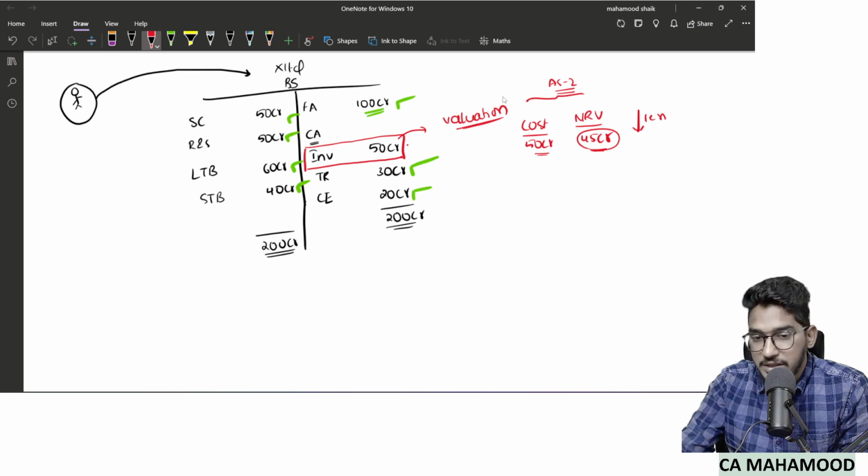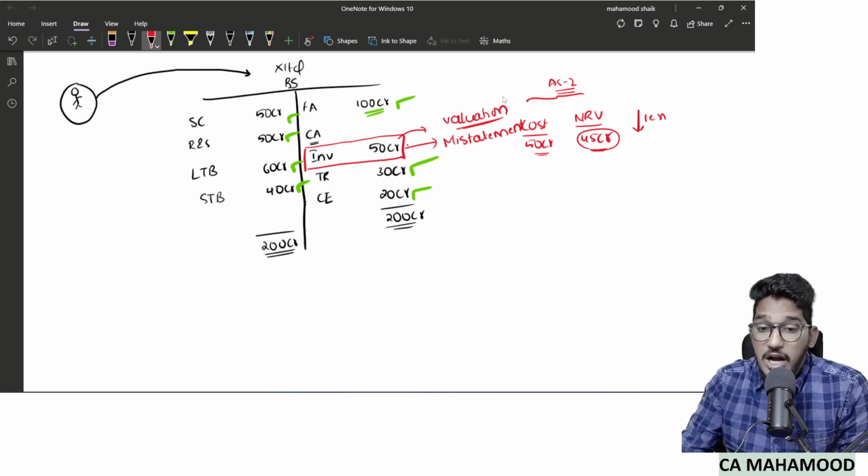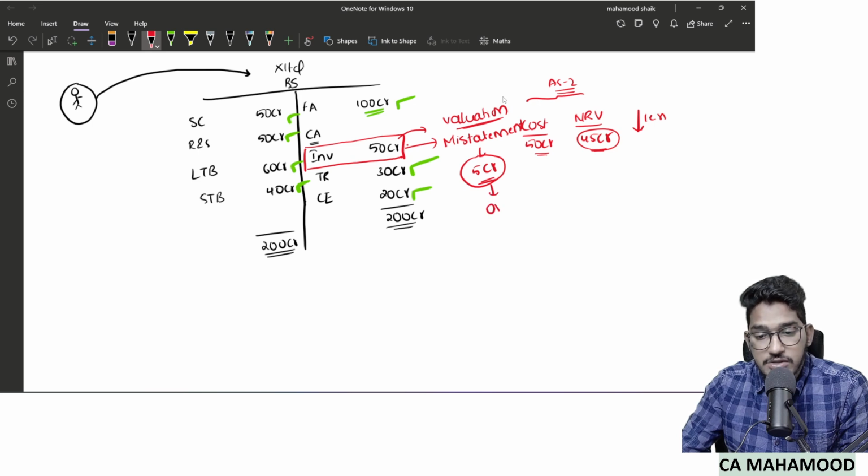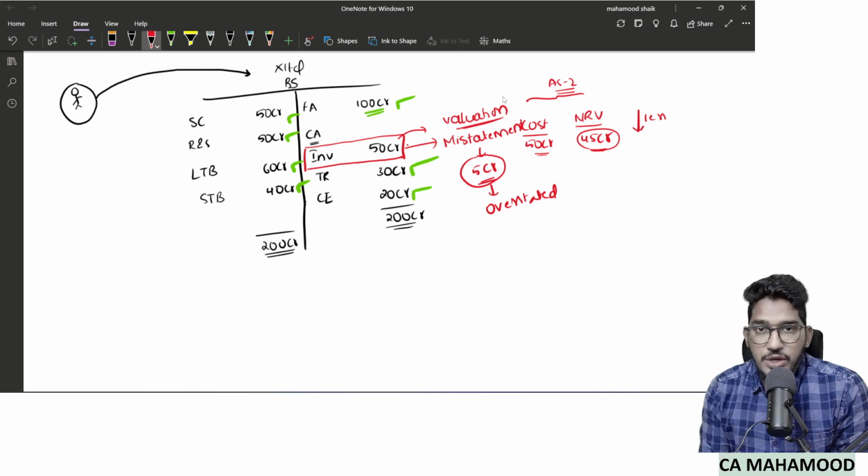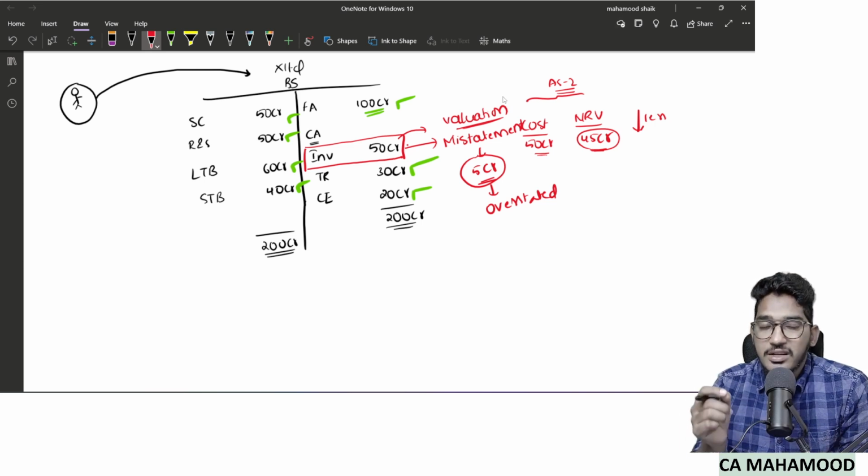50 crore rupees. That means if you observe carefully, here there is a misstatement. The item of the financial statement, the item of the balance sheet, that too inventory, contains a misstatement. How much misstatement? There is a misstatement amounting to 5 crore rupees. Overstatement or understatement? Overstatement. The inventory has been overstated by 5 crore rupees. Inventory value should have been shown at 45. But what the management of the company is doing, instead of showing the value of inventory as 45 crores, they are showing the inventory value as 50 crore rupees. That means they are trying to overstate inventory by 5 crore rupees.